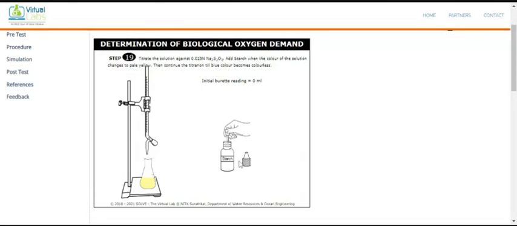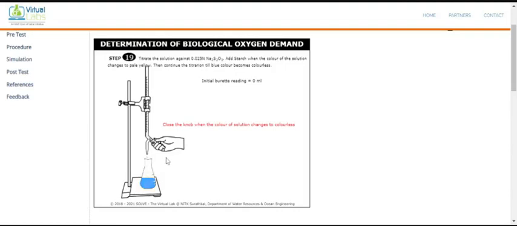Take 1 ml of the starch indicator and pour it into the conical flask with the sample. The blue color appears, and now you continue the titration till the blue color becomes colorless. So we are titrating up to blue to colorless. And once the colorless appears, then close the knob.